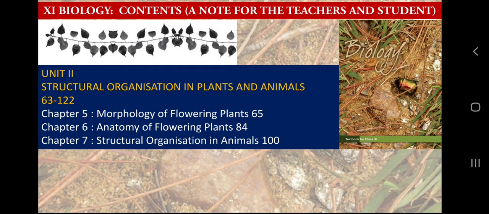So unit 2 will be dealing with the structural organization in plants and animals. Let us not be confused by the name. Here it means tissues, which you have studied in class 9th also. In class 9th you have studied cells, tissues, diversity or biological classification, then diseases, and some other topics connected to biology. So here every chapter which you studied in class 9th or 10th will come as a big unit. So you need to study more and more if you opt for biology for that topic.